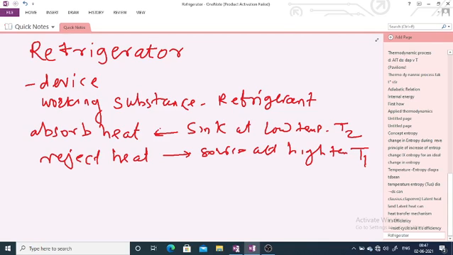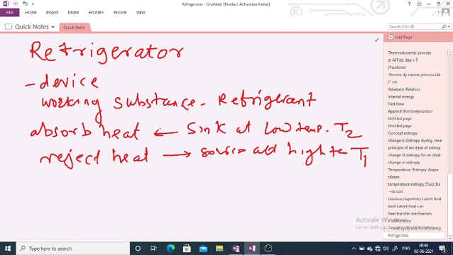So heat is transferred from the lower temperature to the higher temperature. This transfer of heat takes place with the help of external work done. According to the second law of thermodynamics, it is not possible to transfer heat from cold to hot. It transfers easily from hot to cold.